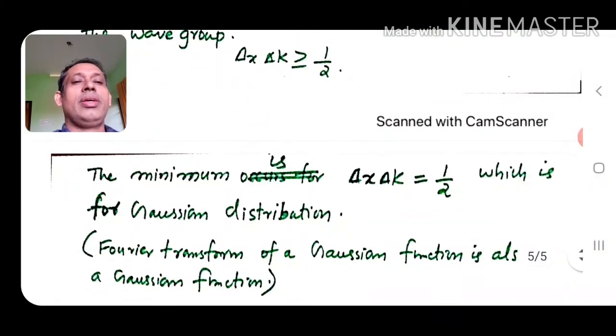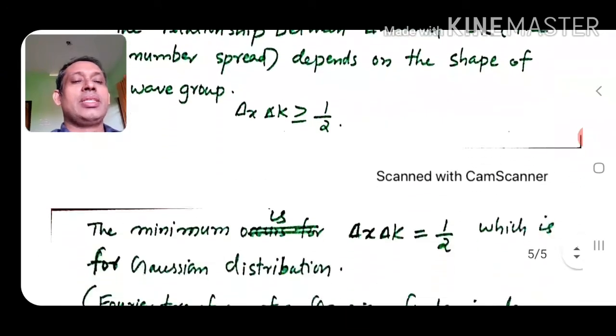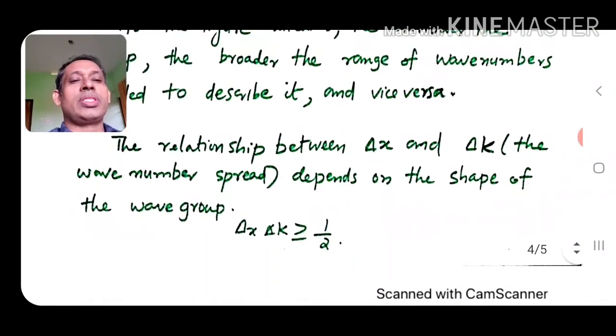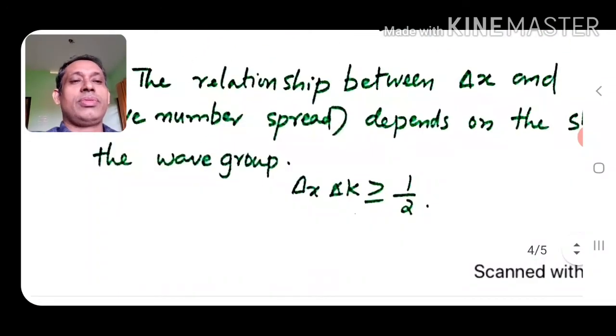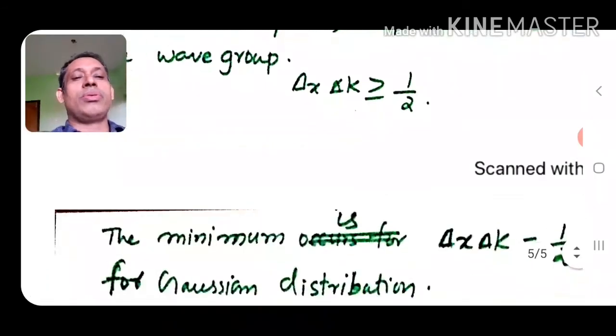The product of the spread in x, the spread in psi, and the spread in k, the spread in g, that is delta x delta k, is found to be always greater than or equal to half.